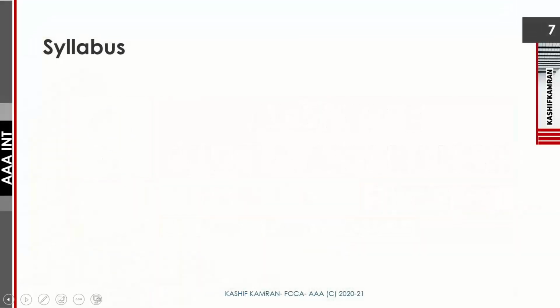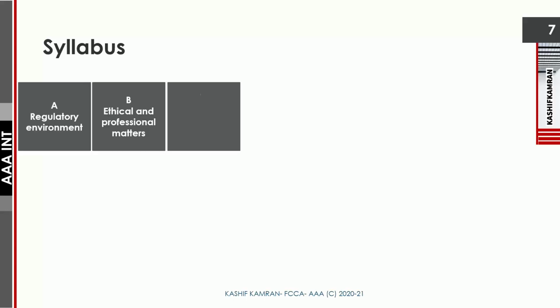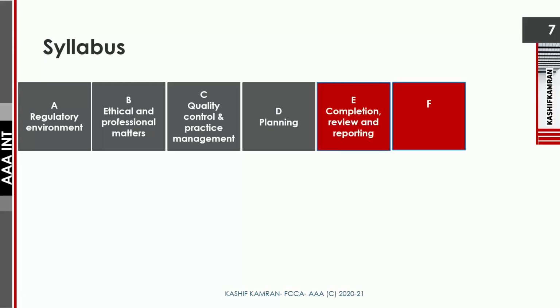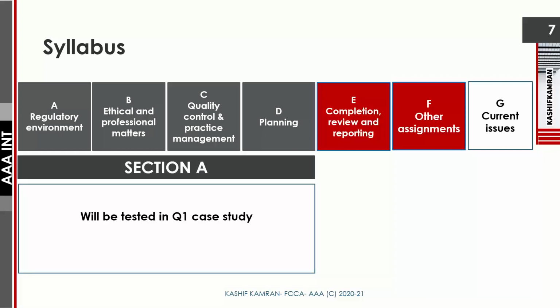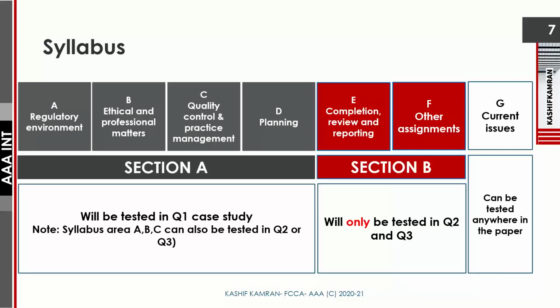Just to give you a syllabus idea in terms of where we are standing, this lecture and the onward lectures will focus on which syllabus areas. As you know, the AAA syllabus is divided into six fundamental syllabus areas, whereas the seventh syllabus area is the current issue, and current issue only comes when the examiner writes an article on the current issue.